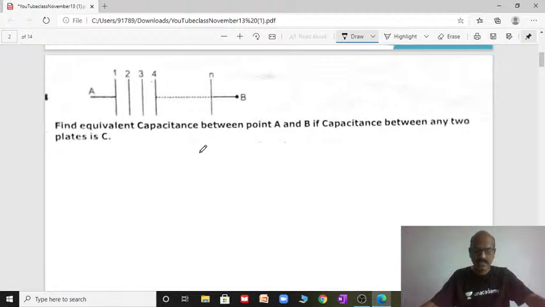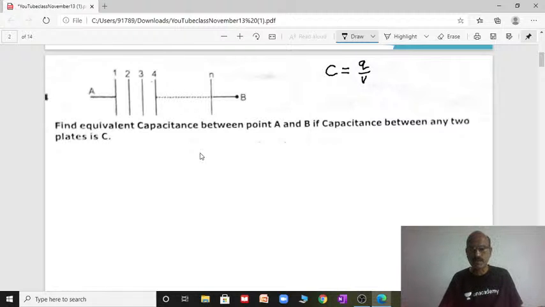First, let us go to the first concept of capacitor. This is multiple capacitor. Here you see that we all know, just I want to remind you, capacitor C equal to Q by V. Capacitor is a device used to store charge. The ability of the capacitor to store charge is called its capacitance. Capacitor SI unit farad.